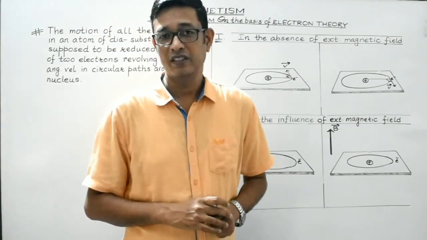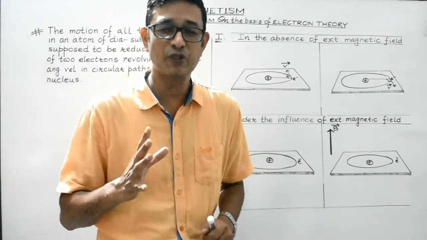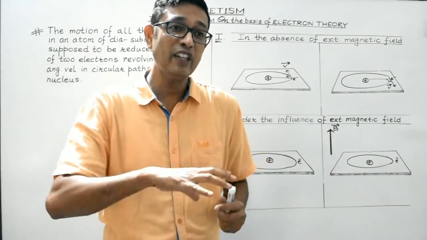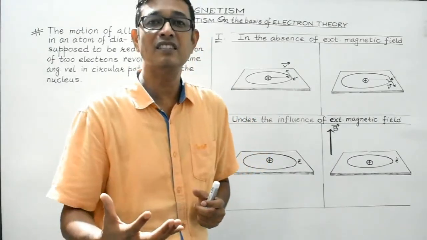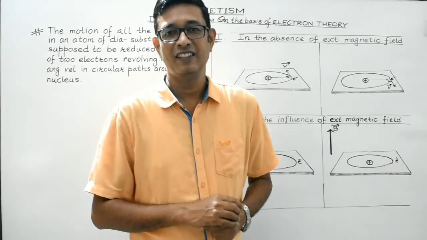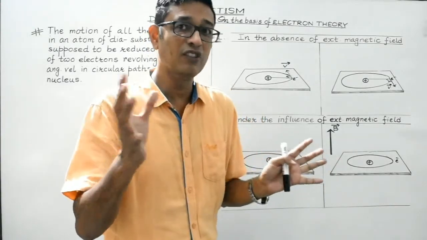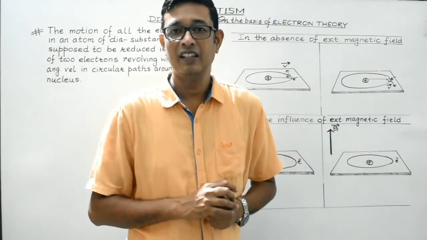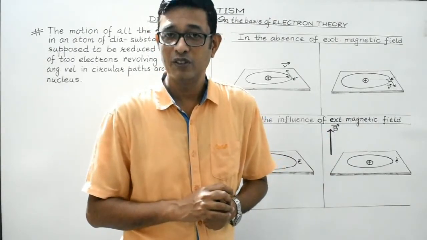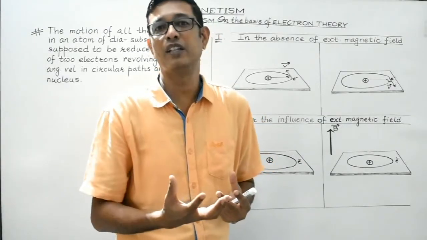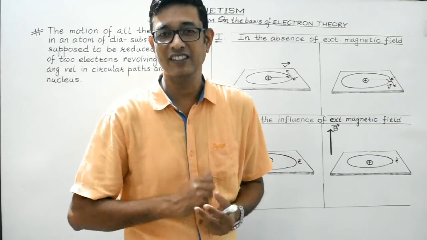Now look students, every matter, as you are aware, is made up of atoms and molecules. Now, in the case of diamagnetic substances, each atom possesses paired electrons. All the electrons in the atom of a diamagnetic substance can be assumed to have equal and opposite orbital motion around the nucleus.